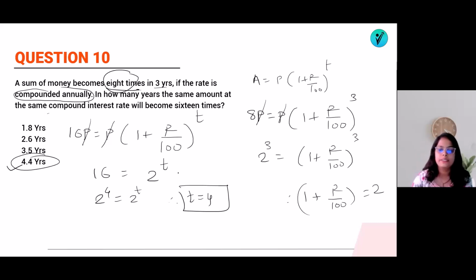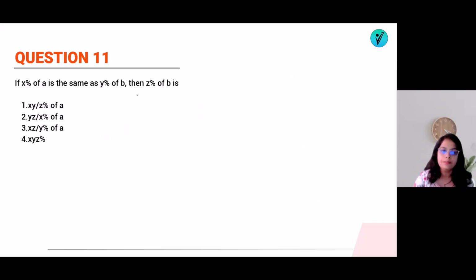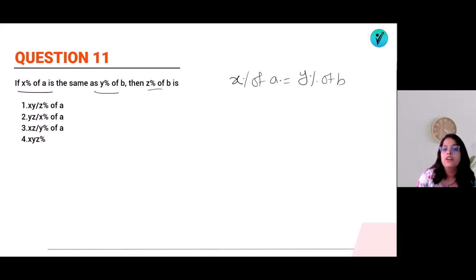That's it. Easier. Now let's solve the question number 11. If x% of A is same as y% of B, then z% of B is what? X% of A is equal to y% of B, which means as I know that percent of percent की value is divided by 100, the percent वैसे भी cancel होगा, means XA is equal to YB. They have asked me z% of B. That means I will try to convert all this in form of B. So B will be equal to XA by Y.